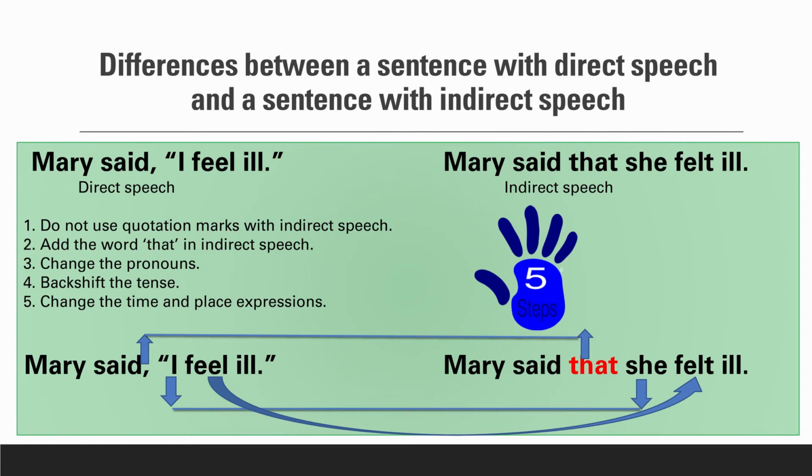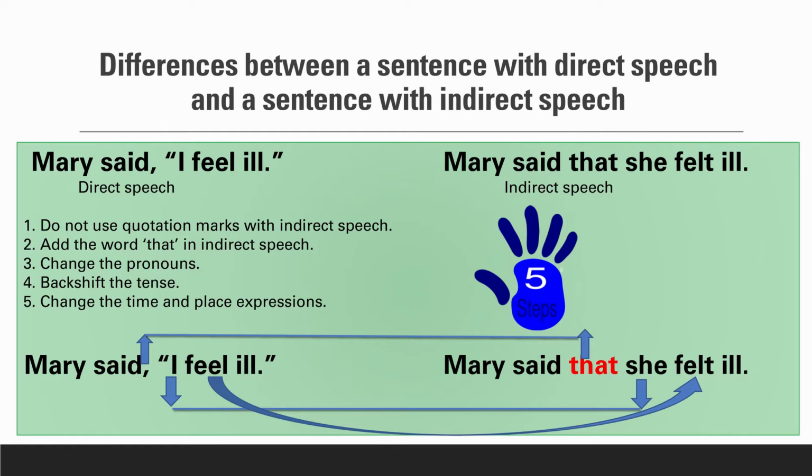So now let's talk about how to convert a sentence from direct to indirect speech. There are 5 steps for doing this. First, do not use quotation marks with indirect speech. Second, add the word that in indirect speech. Third, change the pronouns. Fourth, backshift the tense. And fifth, change the time and place expressions. Now look at these examples.